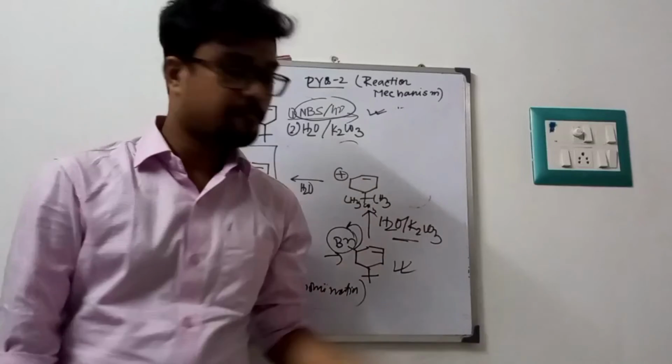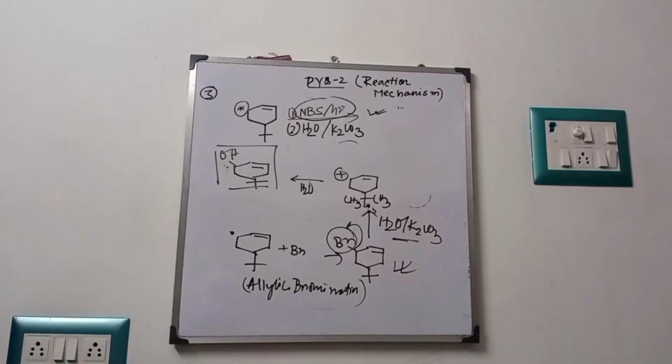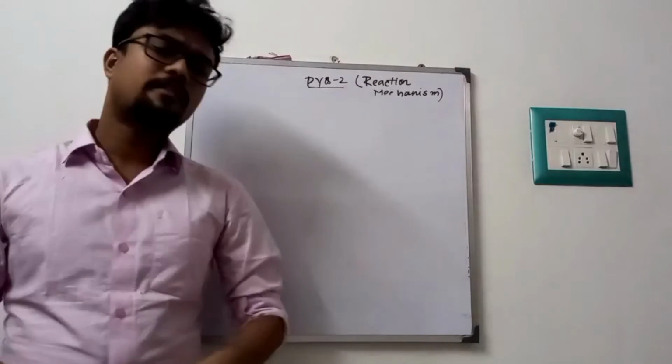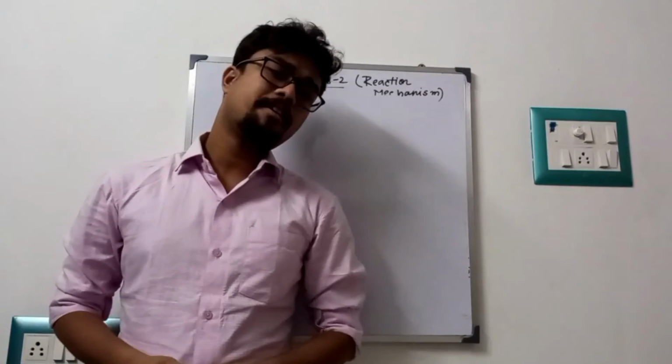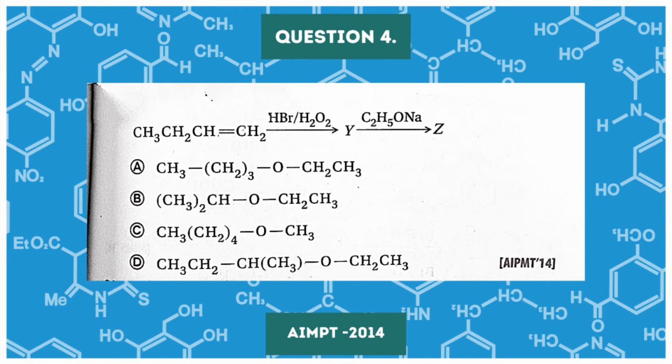Now note it down properly. In our fourth and last problem, we are going to discuss a problem based on alkene. They first provide us HBr in H2O2, and after that, the second condition is an alkoxide, that means ethyl alkoxide, as a reagent. So what will be the final product of this reaction? Now I am going to discuss the last problem's solution.